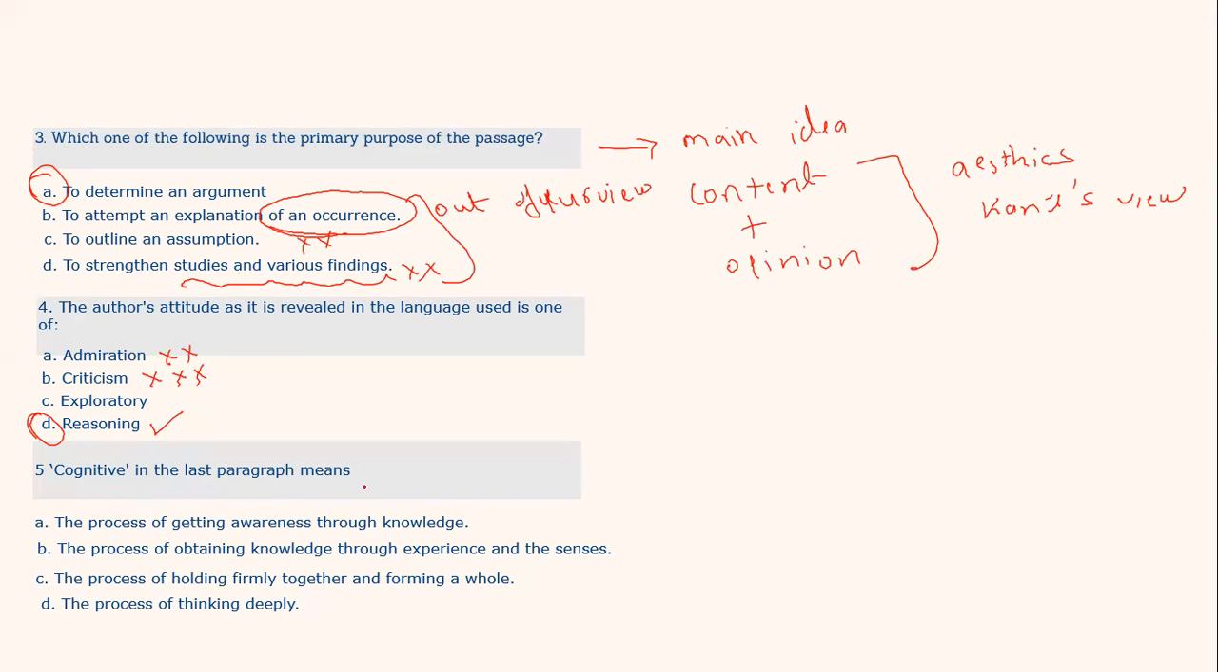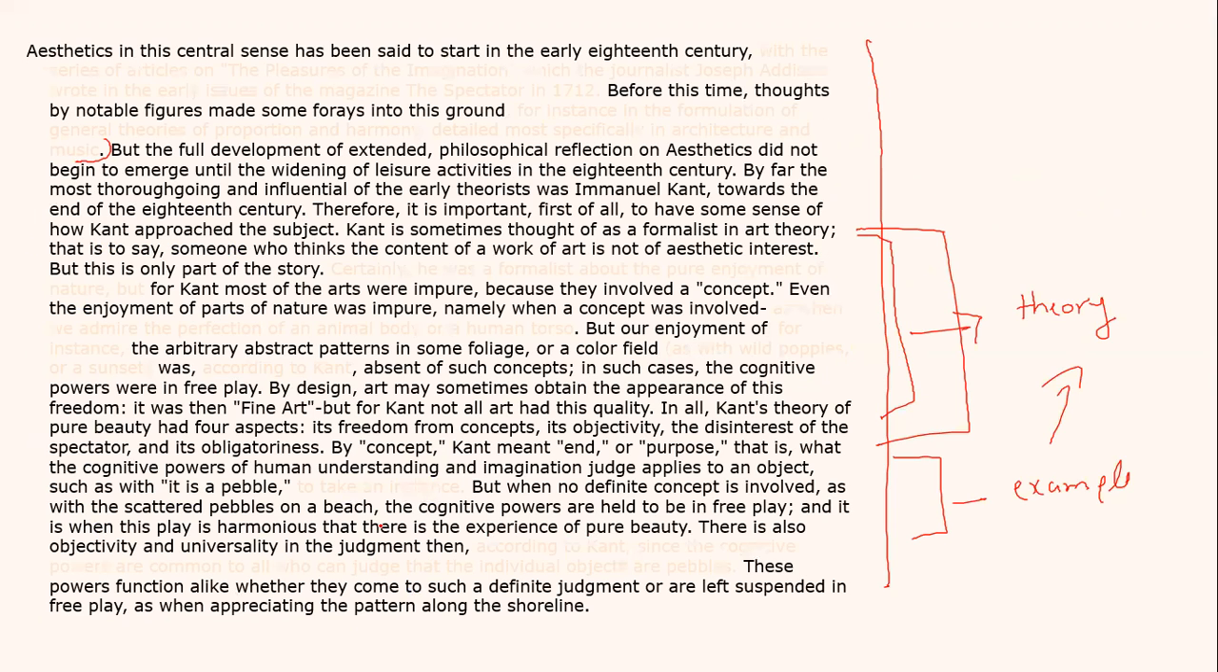Last, cognitive in the last paragraph means the process of getting awareness through knowledge, which looks a good option. The process of obtaining knowledge through experience and senses looks a better option, because the passage does talk about experience and senses more than knowledge. The process of holding firmly together and forming a whole is definitely not the answer, because the passage doesn't even talk about C. Similarly, it doesn't even talk about D. So these two are not the answer. Now, cognitive means either the process of getting awareness through knowledge, or the process of obtaining knowledge through experience and senses. Let us go and check where cognitive was mentioned.